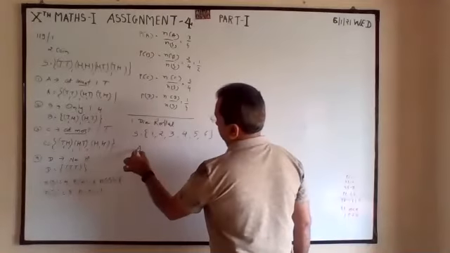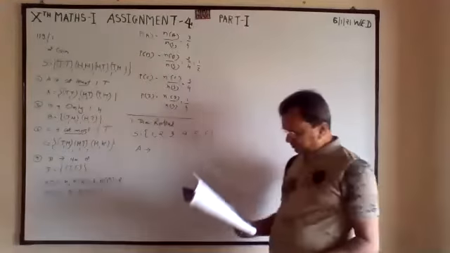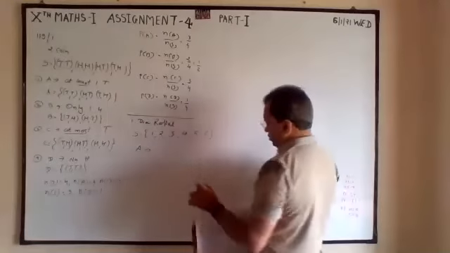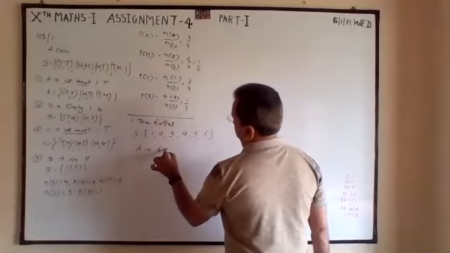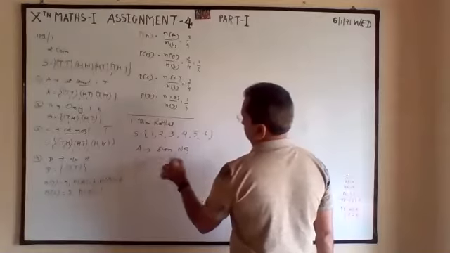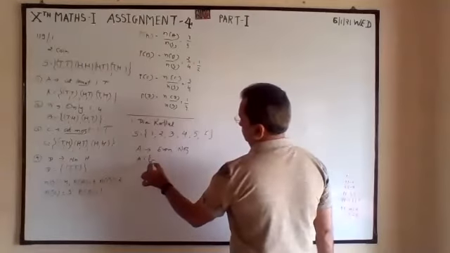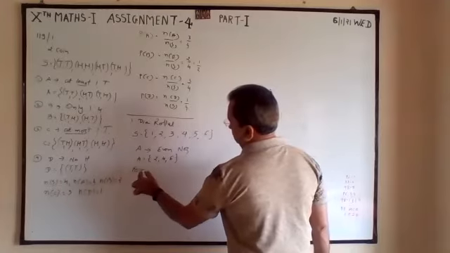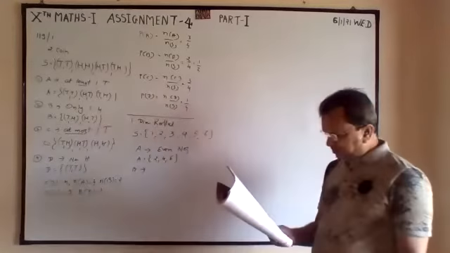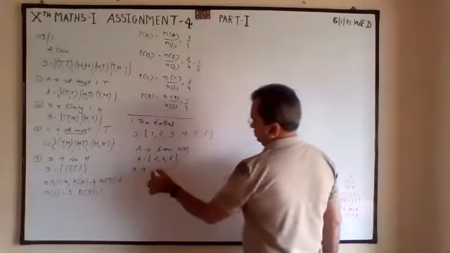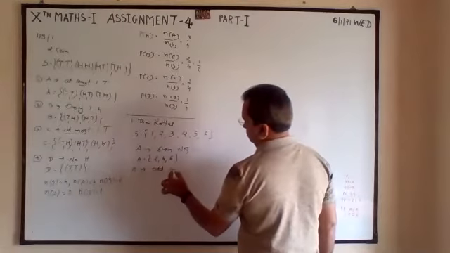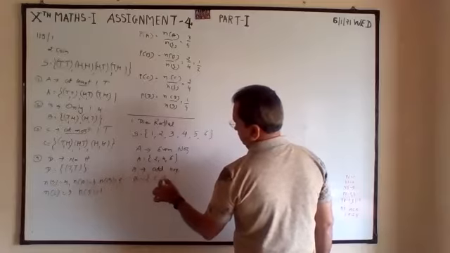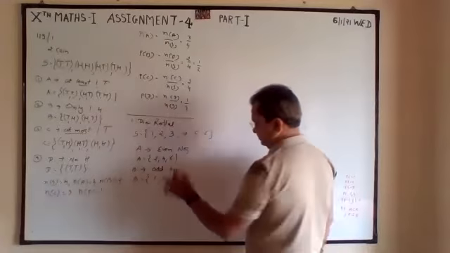A: even on upper surface, even numbers: 2, 4, 6. B group: odd numbers: 1, 3, 5.